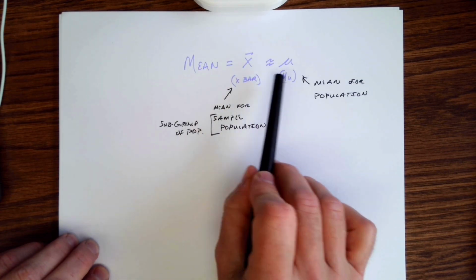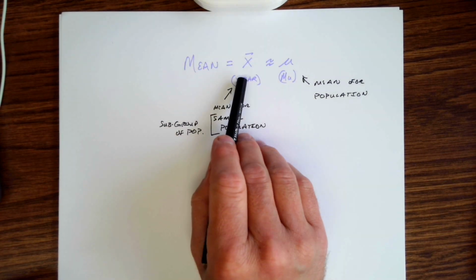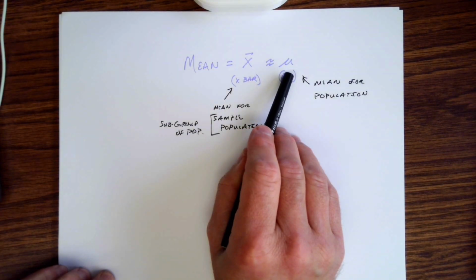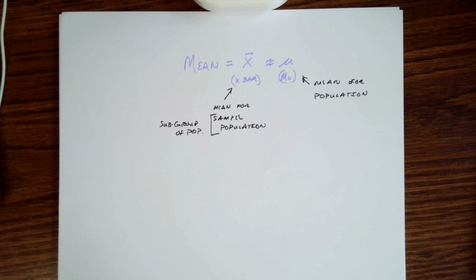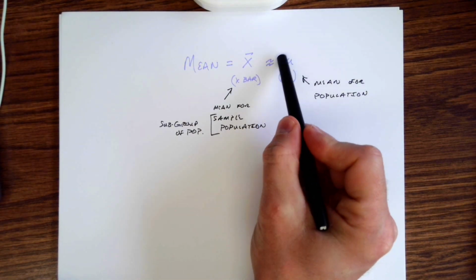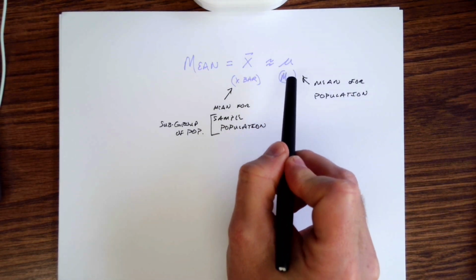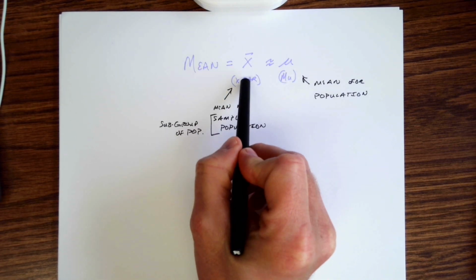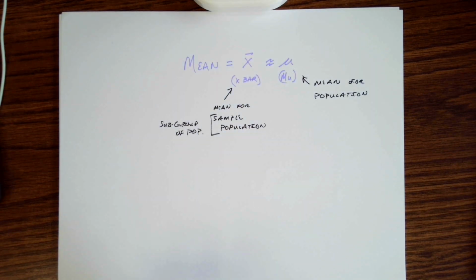So that's why we have this separation between these two, because this X bar is a representation of mu, but is not an exact value for mu. And we can't necessarily figure this value out. So anytime we need to know a value for mu, we're going to use X bar as that value for mu when we do our calculations. So keep this in mind, that when we go through statistics, a lot of times we're dealing with things that are estimates of estimates. And that's really the best we can do with it. What we try to do is minimize the amount of error and bias and all these other pieces that go into this, which actually brings up some other terminology we should talk about.